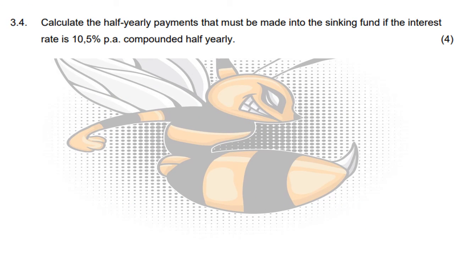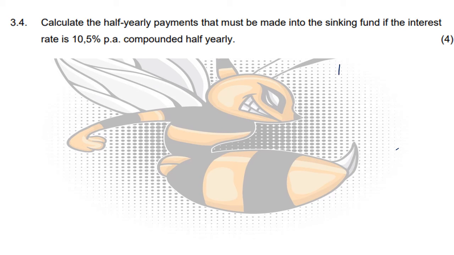Now they're telling you, you open the account, you know now how much you have to save in these 3 years to buy the new equipment. Now, calculate how much rand you would have to put away every month or every so often to be able to have saved up this amount. So they ask you, calculate the half-yearly payments that must be made into the sinking fund if the interest rate is 10.5% per annum compounded half-yearly.